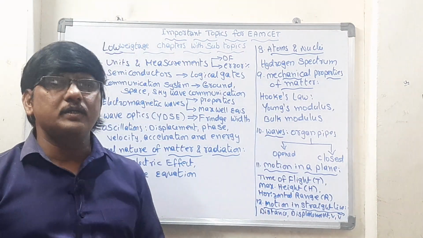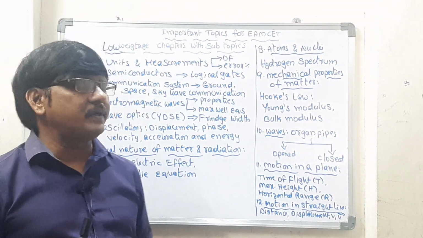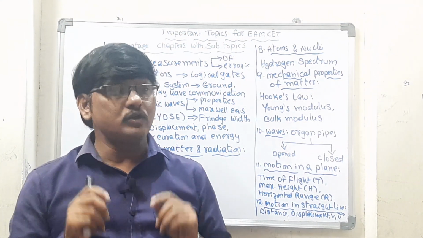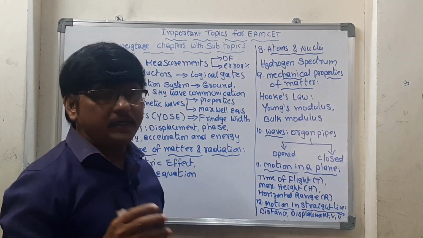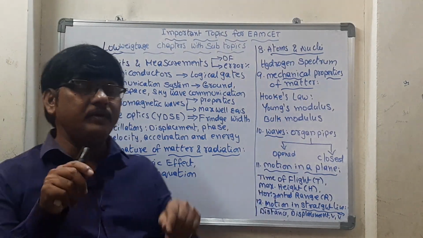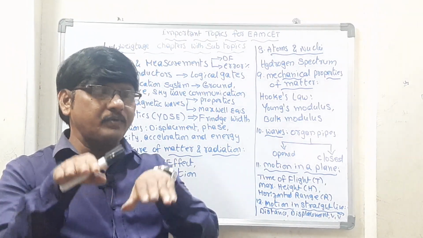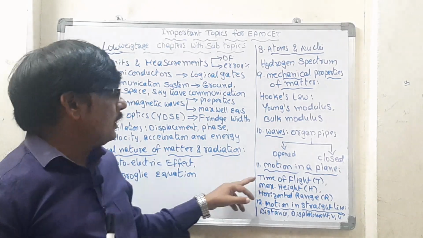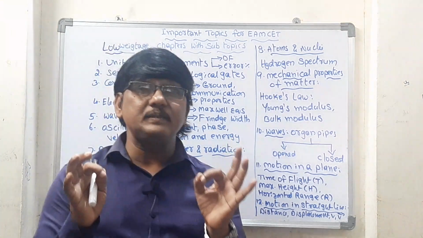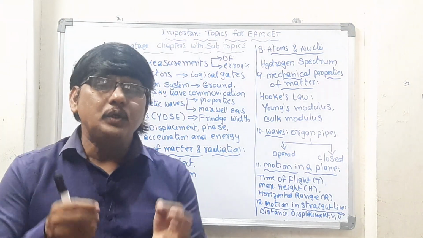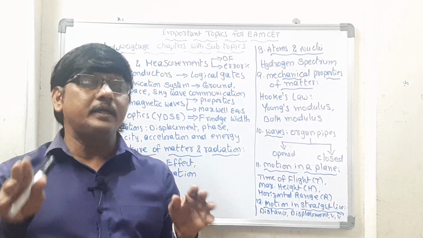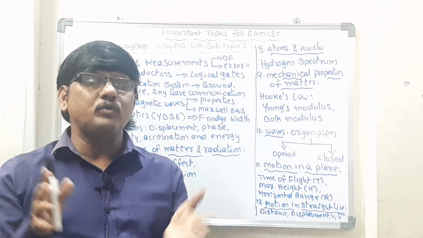And waves, coming to the waves part, organ pipes. In the organ pipes, there are two types, open and closed, and you go through those formulas, that may be enough for you. And motion in a plane, this is very easy, and memorize these three formulas. You may get a little confused over these three formulas because all appear very close. It is a matter of practice, you will become perfect in that. Time of flight, maximum height, horizontal range, you go through this. And motion in a straight line, very simple chapter, only the definitions, very simple, and there is no trickiness, no confusion, and no deep questions will be asked.